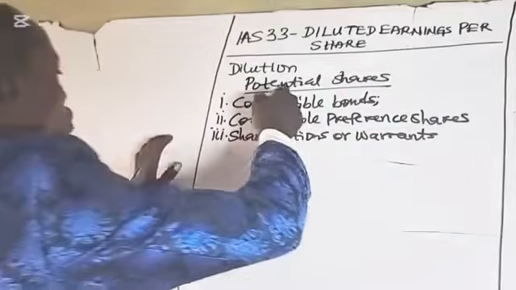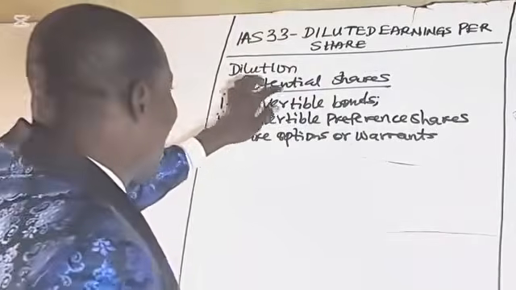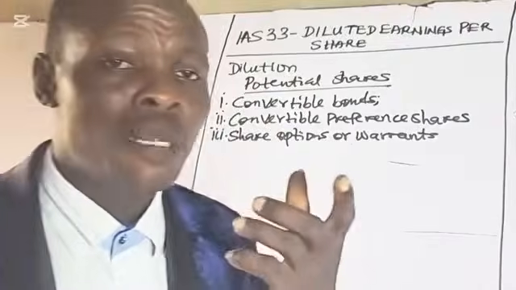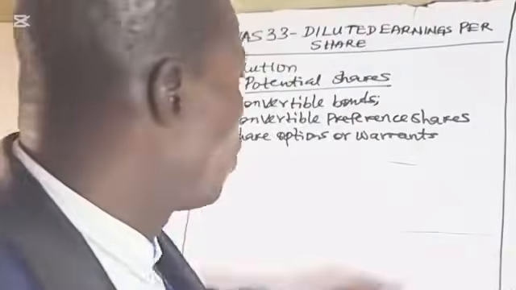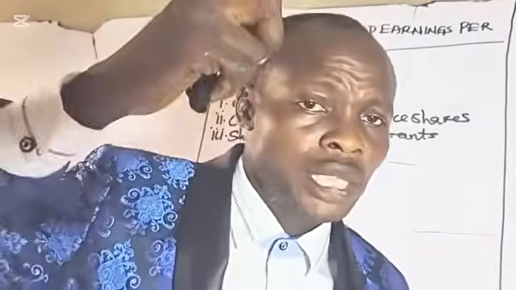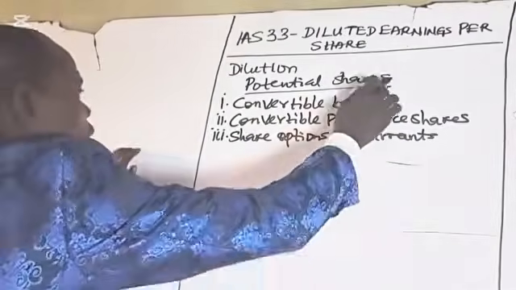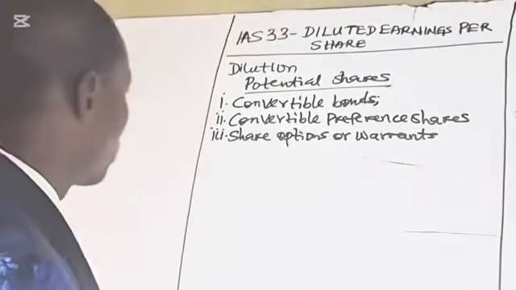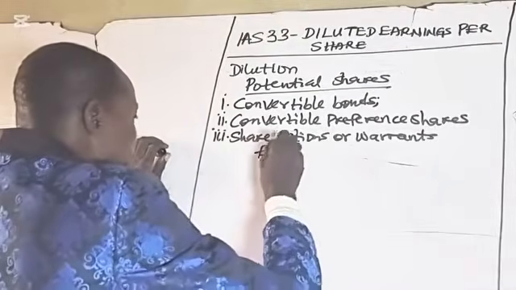So now we want to examine the convertible bonds in the diluted earnings per share computation. Convertible bonds, or convertible loans or convertible debentures, are those loans or debentures that can be converted to shares in the future. The bondholders receive their return in the form of interest. If you want to compute earnings per share, you need two variables.